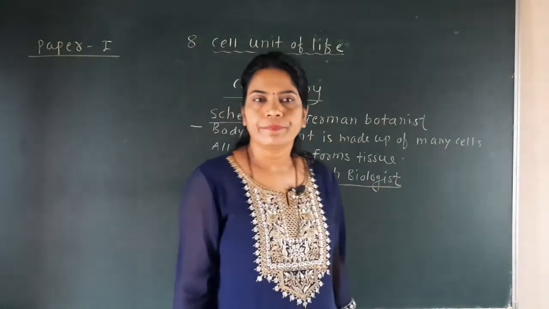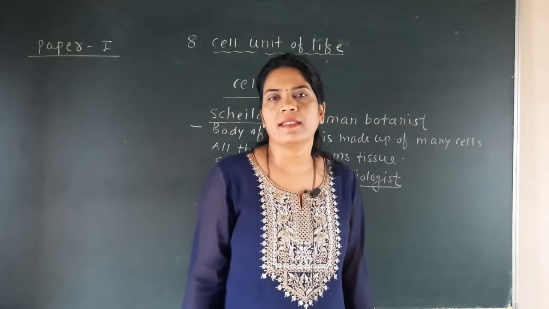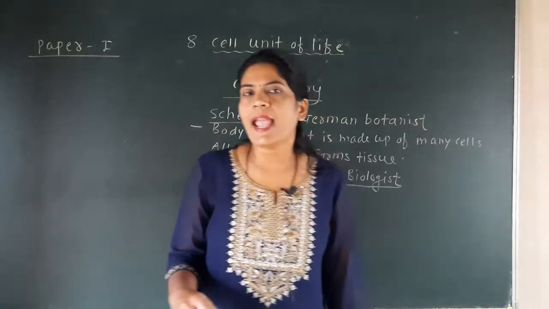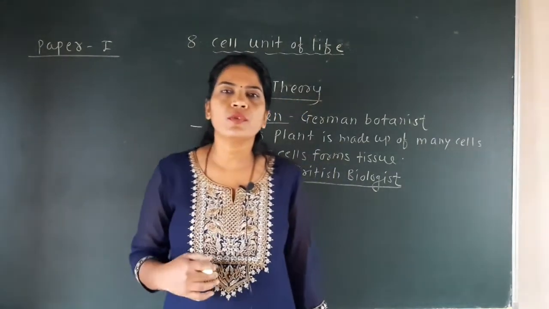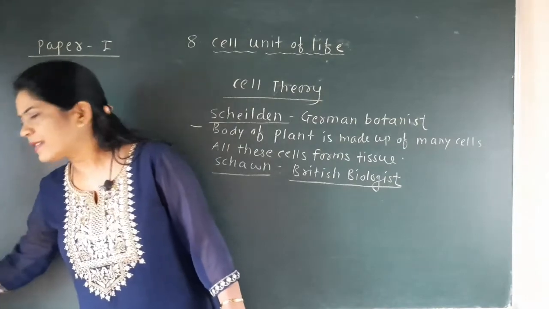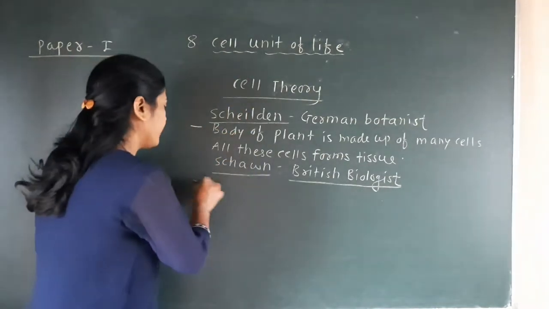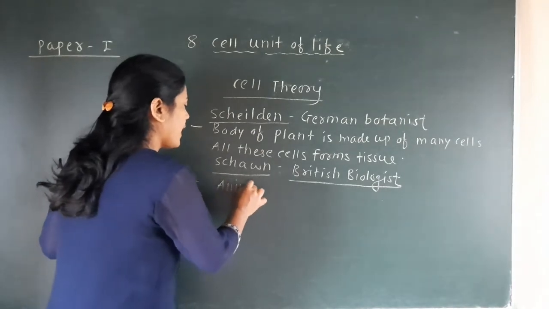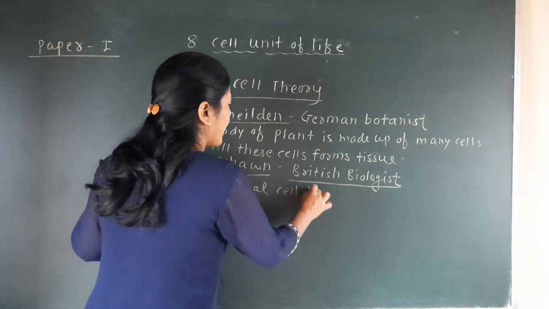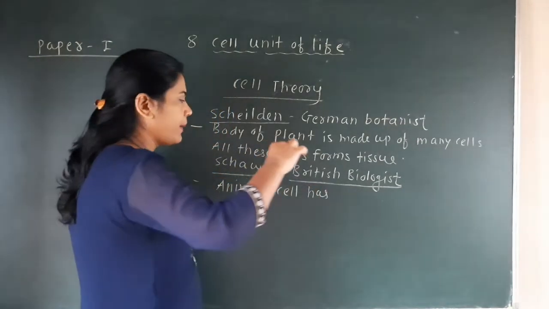Who studied the animal cells and found that the animal cell has the outermost covering, and that covering he called the plasma membrane. So he says that the animal cell has an outermost covering called the plasma membrane.